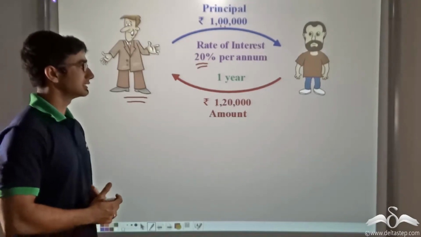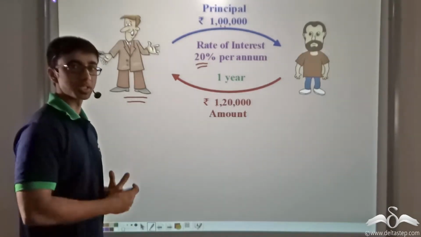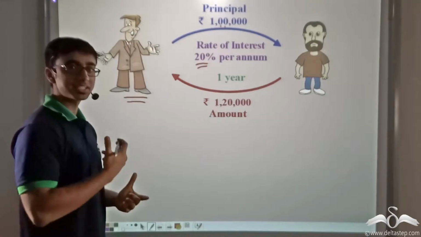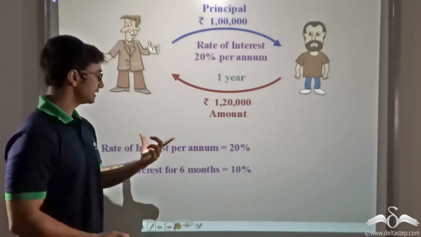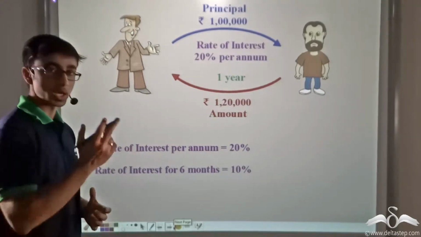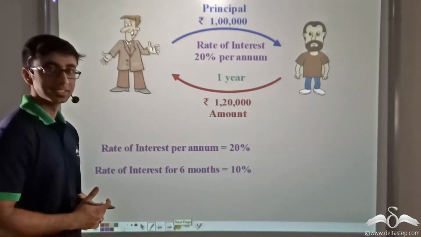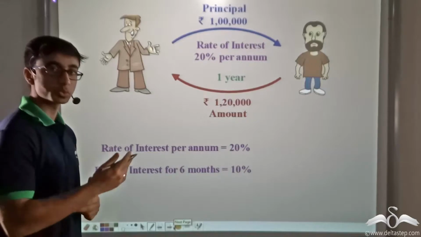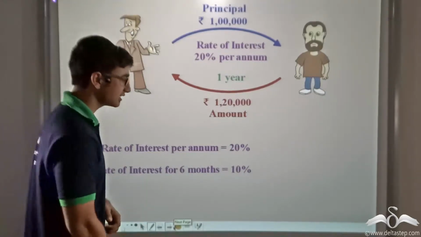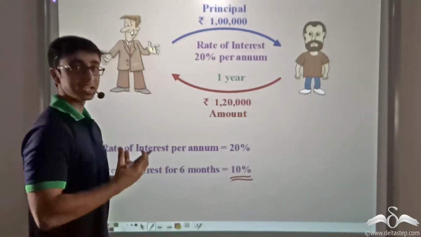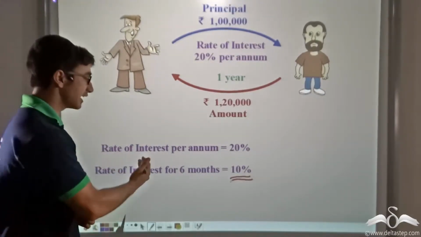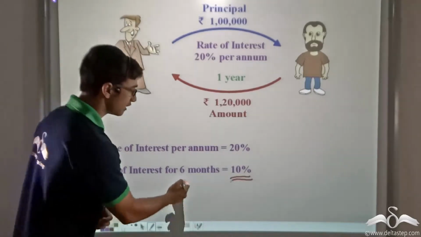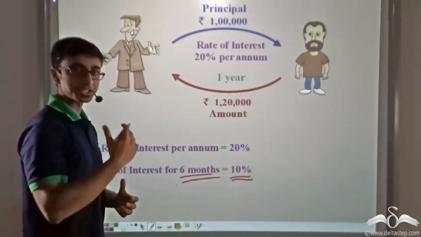So Narayan thought, let's take a period of 6 months and I will compound the interest after every 6 months. So in this case, if the rate of interest in 1 year is 20%, then the rate of interest for 6 months would be half of that, in this case, 10%. And Narayan wondered what would happen if I compound this interest after every half year or after every 6 months. Let us find out.